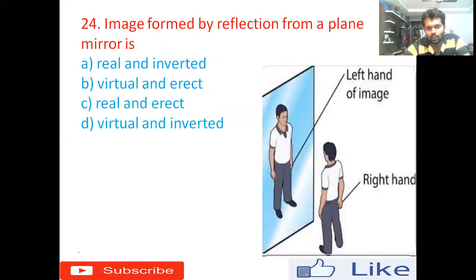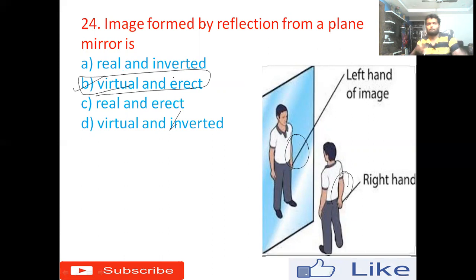24th one. The image formed by reflection from a plane mirror is. Here plane mirror means we can see the image. The person is standing in front of the mirror. Here we can see that his right eye is here, but in the image it is his left eye, right? And the right answer is option B, virtual and erect. This is the best example, and we have experienced it in our houses also. If you stand here, the right hand is here, but in the image it will be left. So it will be virtual and erect.